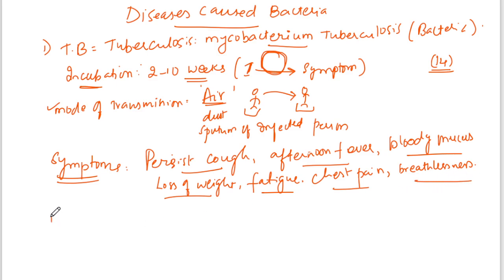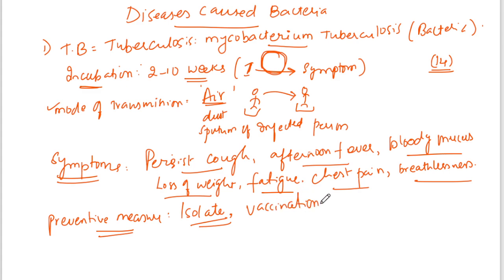Now, what are the preventive measures we can take? Like any communicable disease, we need to isolate them, and we should not share utensils or clothing. We can also give vaccination. The government has worked so hard for the prevention of tuberculosis.